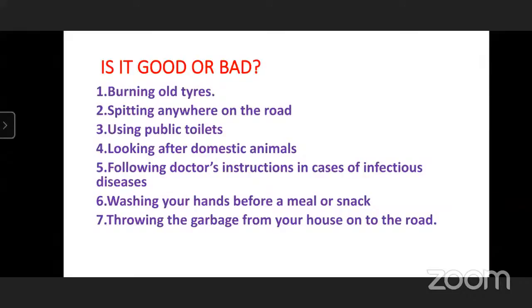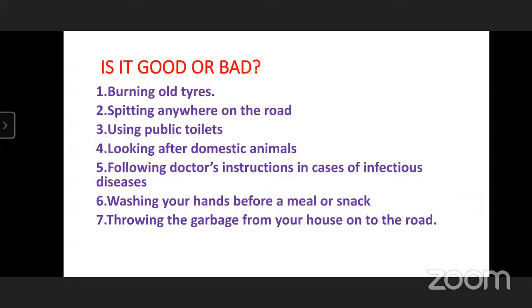Question number 7. Throwing the garbage from your house onto the ground or onto the road. Is it good or bad? Bad. How is it bad? Because we want to throw garbage only in the dustbin. Yes. Excellent. If we throw the garbage from our house directly on the road, it will spread dirt on the road, and it will cause health issues.